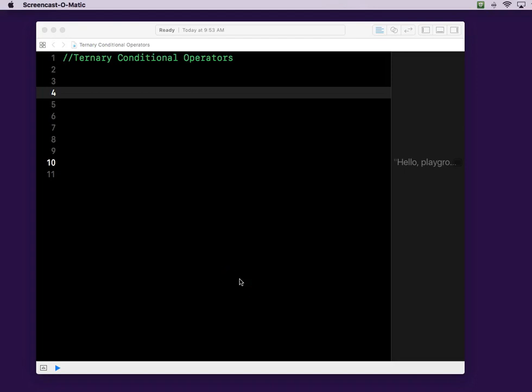Welcome back. So part of being a programmer is learning new things, and I've learned a new thing. It's called a ternary conditional operator. So I want to share with you what the heck that is, what it means, what it does.